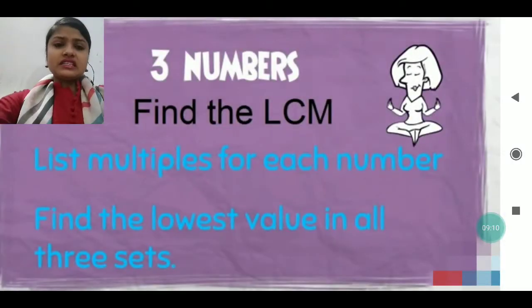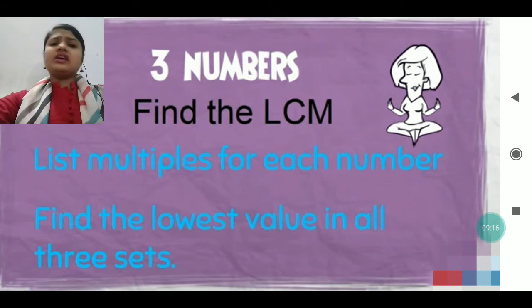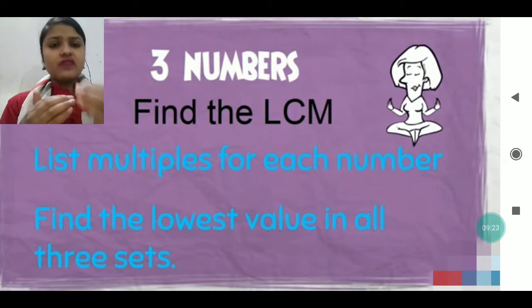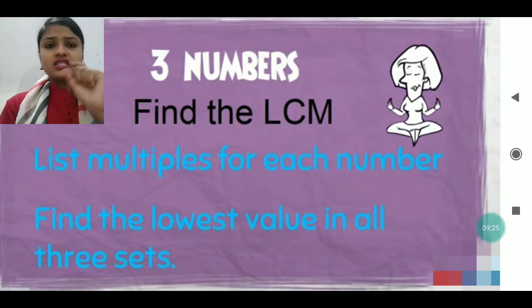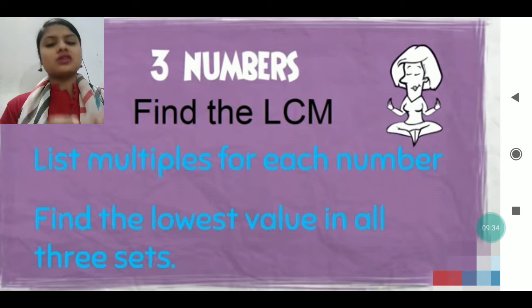Now suppose three numbers are written, and we have to find the LCM. It doesn't matter whether 3, 4 or 5 numbers are given, it's very easy. We just have to write the multiples, and since we have already learned the tables very nicely, we can write the multiples quickly. After writing the multiples, we just have to search for which one is common in them, and the least one which is common.